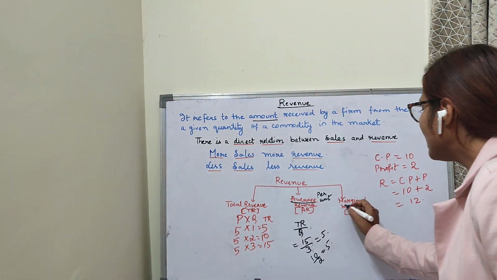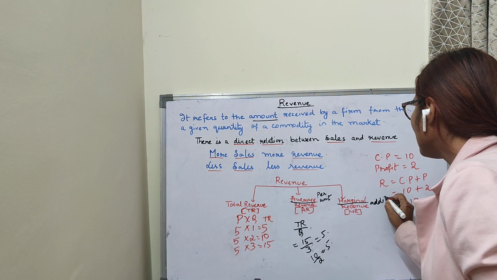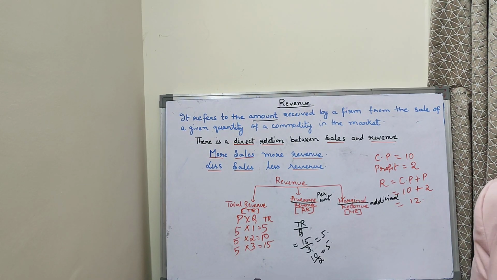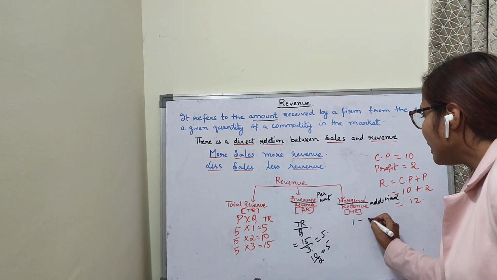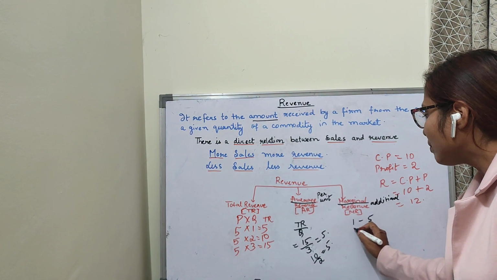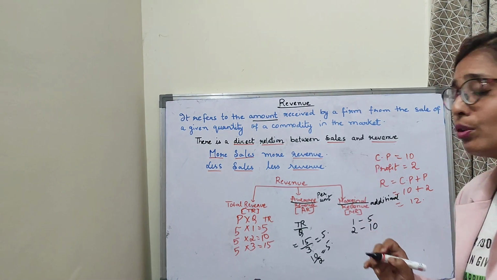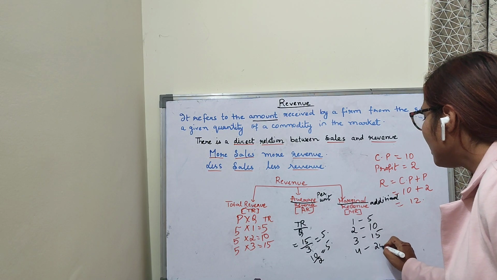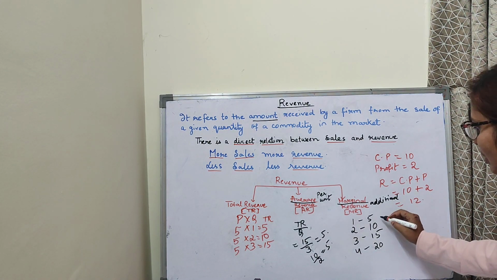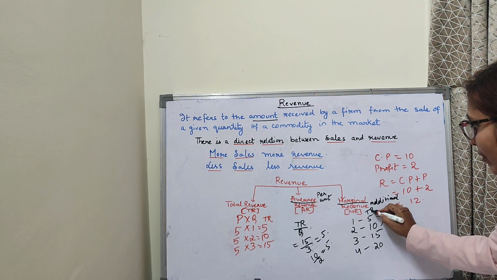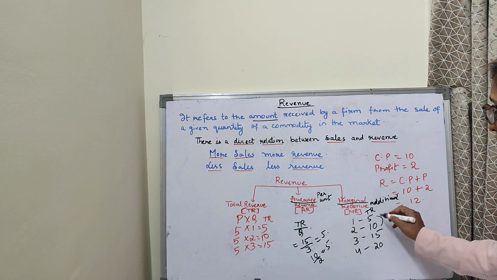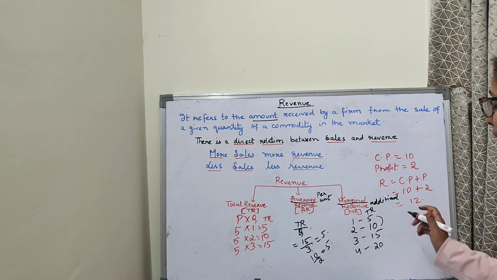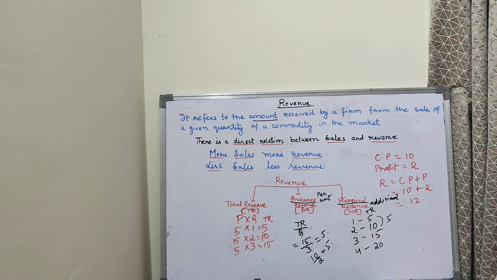Marginal always means additional. Whenever we are talking about the marginal, we are talking about the additional. So suppose from 1 pen I have generated revenue of rupees 5. Selling 2 pens I have generated revenue 10. From selling 3 pens, 15. From selling 4 pens, 20. Now you can see what is the change in total revenue from the sale of the additional output from 1 unit to 2 units? The change I can see is of 5 rupees.